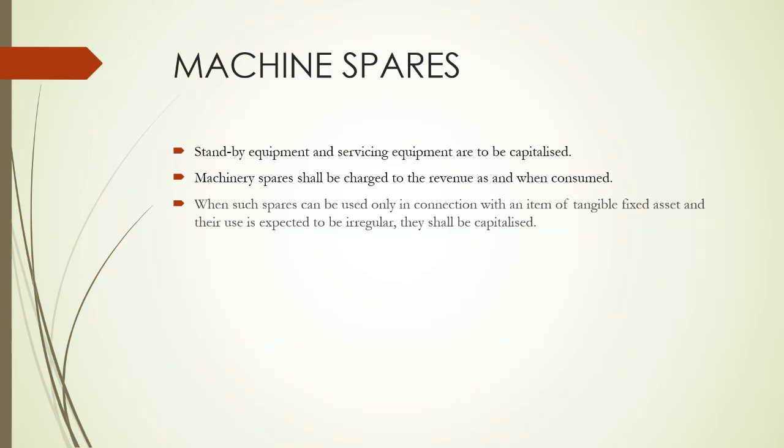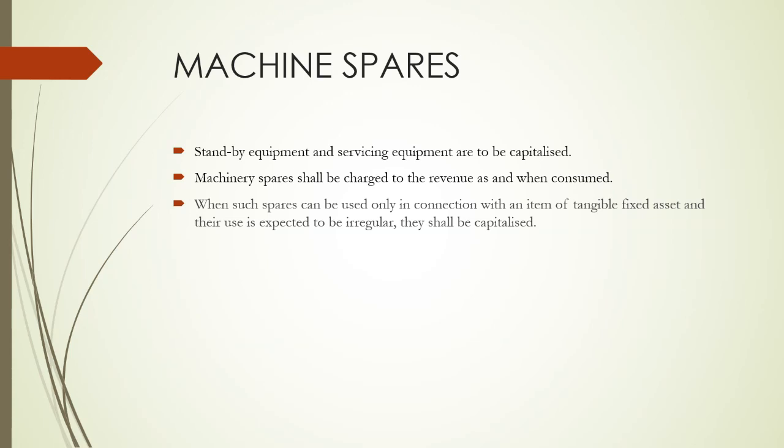So would all the machinery parts be charged to revenue? Is there a presumption that machinery spares would not be there for the valuation of inventory purposes? The answer is, when such spares can be used in connection with an item of tangible fixed asset and their use is expected to be irregular, then they can be capitalized.